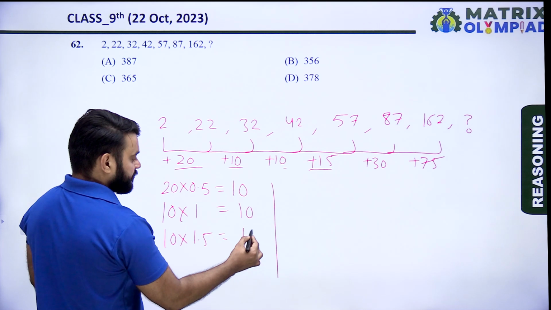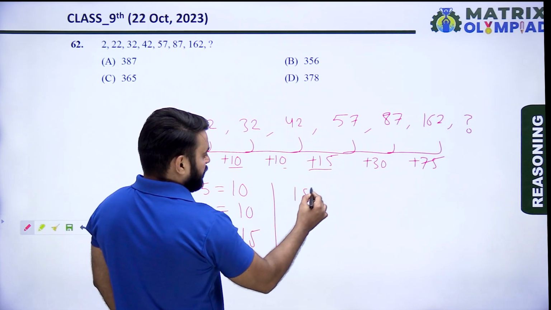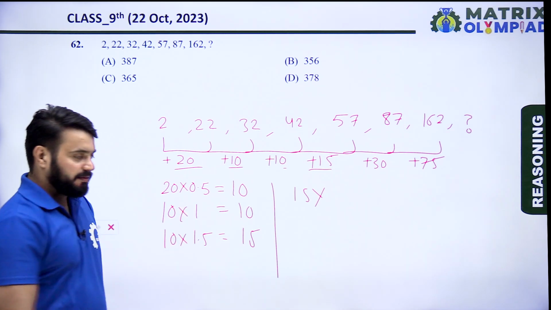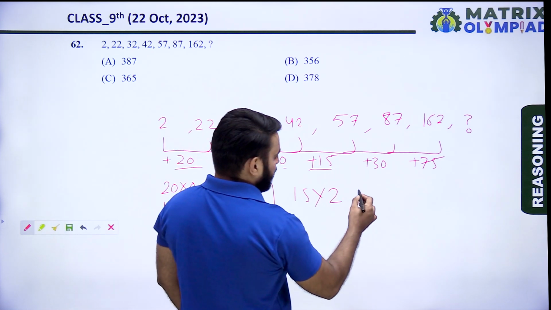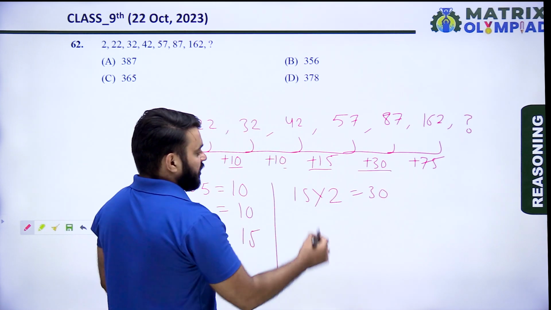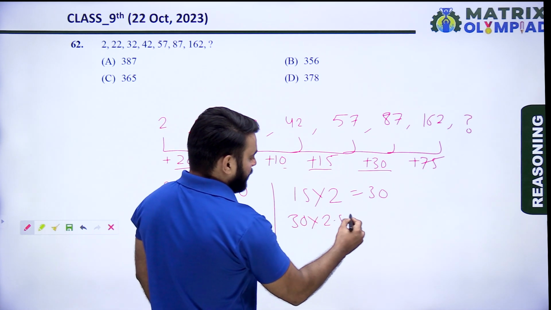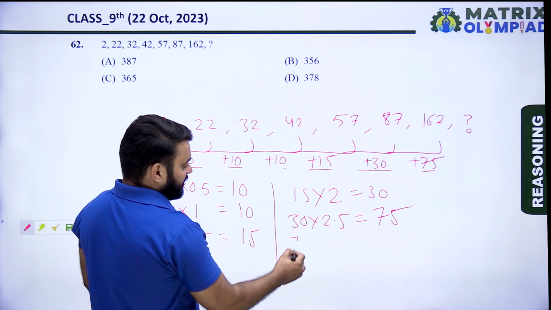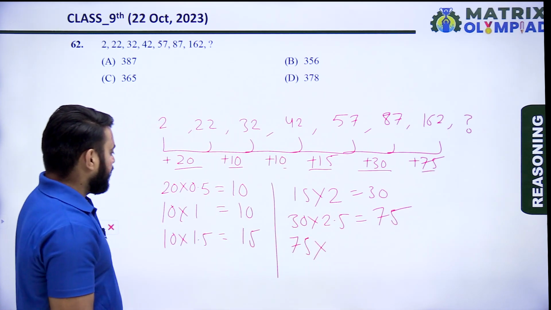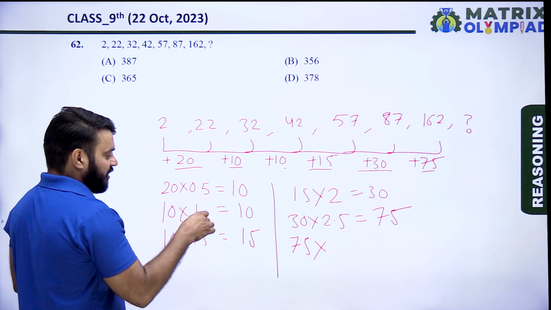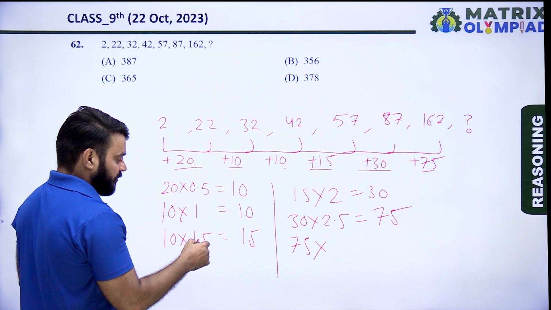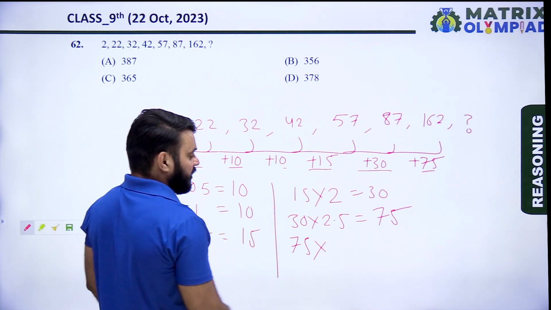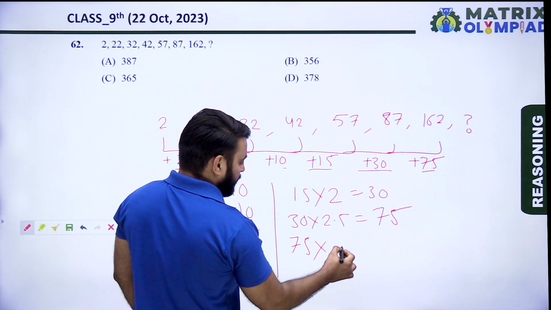Similarly, 15 multiplied by 2 is 30. Now 30 multiplied by 2.5 is 75. So the gaps are multiplied by 0.5, 1, 1.5, 2, 2.5, and now the sixth number is multiplied by 3.